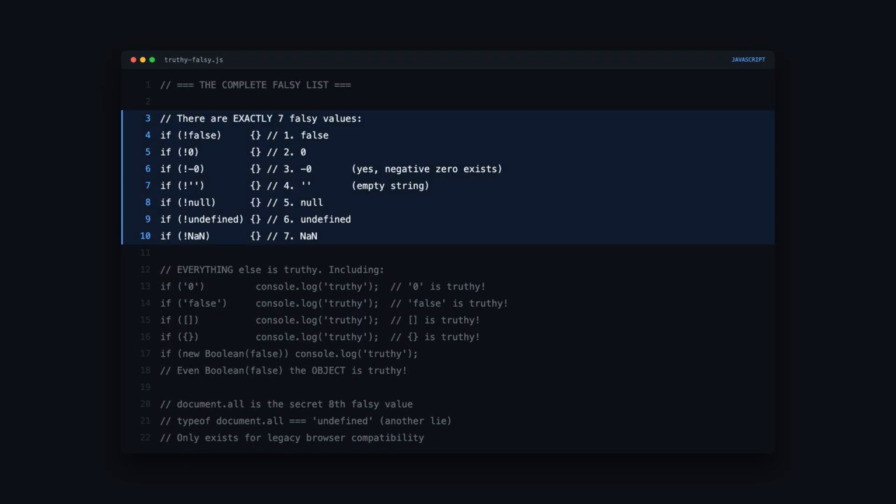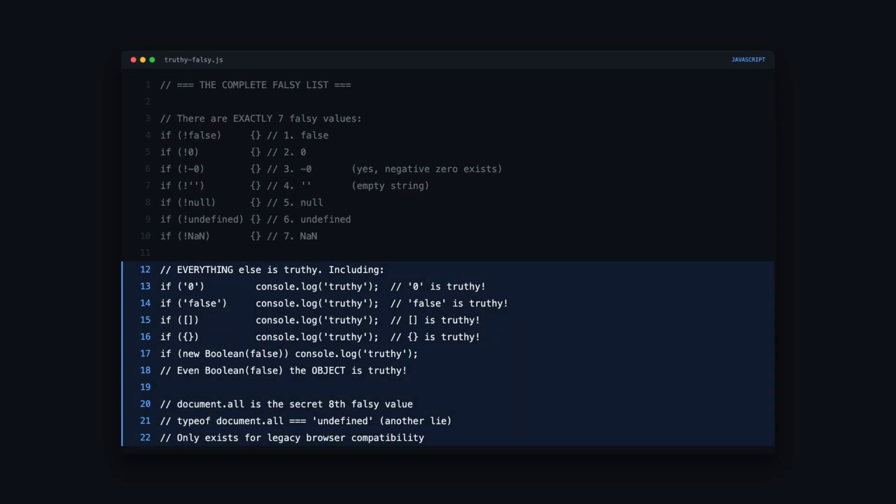Truthy and falsy. There are exactly 7 falsy values in JavaScript. False, 0, -0, empty string, null, undefined, and NaN. -0 is one most people don't know about. It exists because of IEEE 754 and it's falsy.